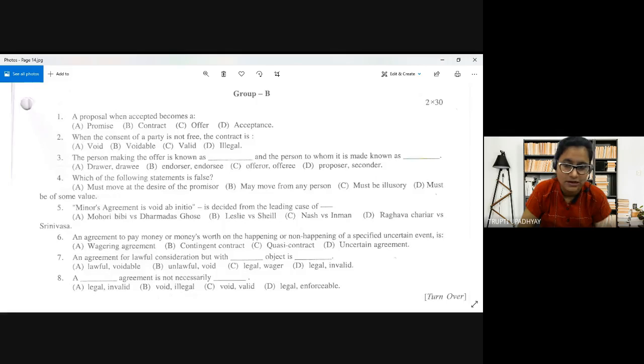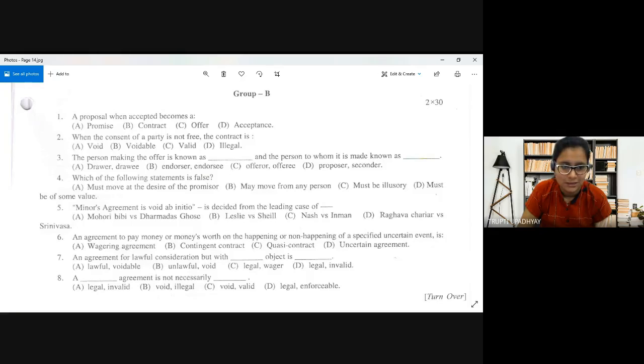So the minor doesn't qualify which condition? Yes, Nikita is saying that they are below 18 years. But minority status is different in different countries. In our country it is 18 years, and above are called major and below are called minor. But the reason behind the minor's agreement being void ab initio is that the minor is incapable of making a valid contract. I just wanted that answer from all of you.